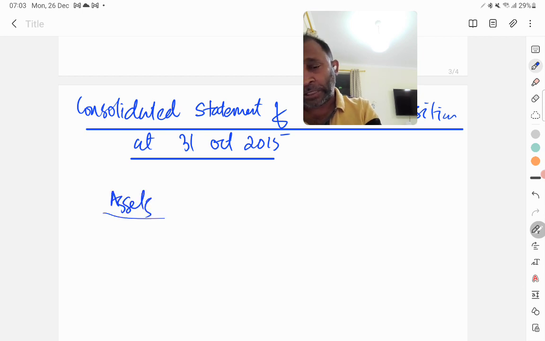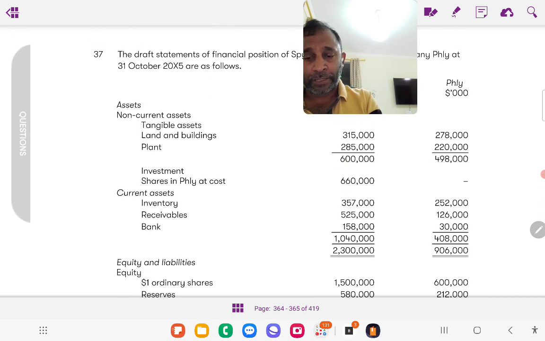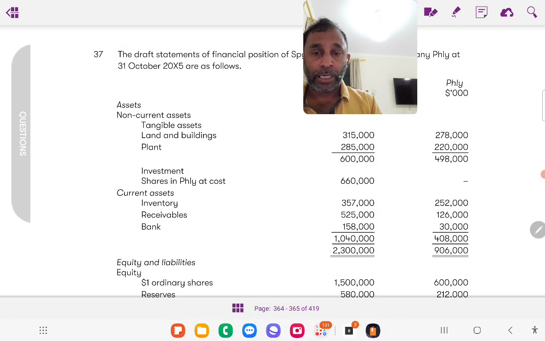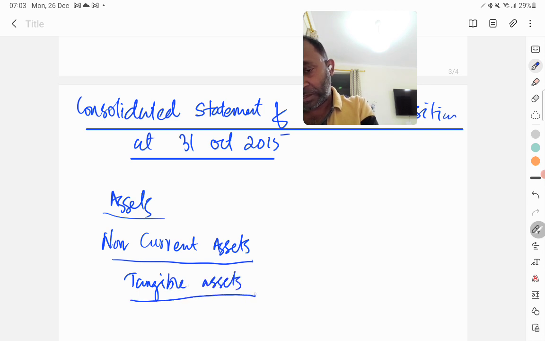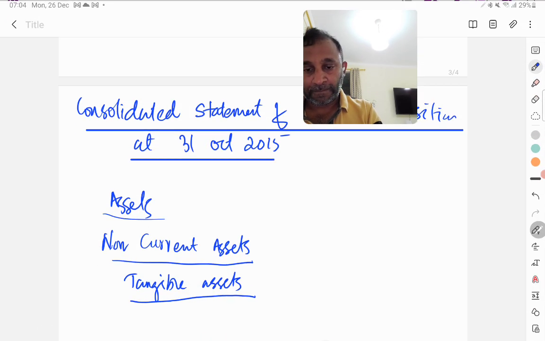We should just follow the same format as given in the question. So under assets we have non-current assets. Under non-current assets what we have? Tangible assets. Even under tangible assets I have land and buildings.